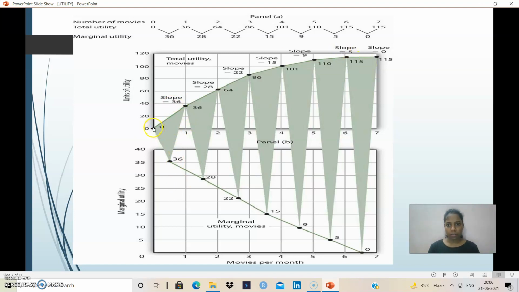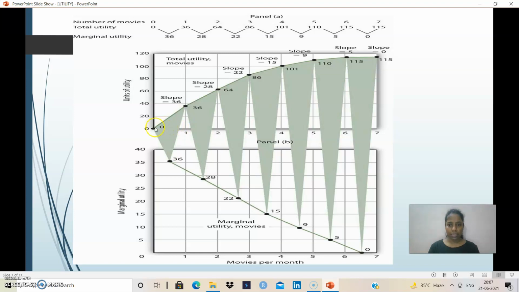The diagram shows that before the consumption of a particular good, the satisfaction or utility is 0. But slowly, as consumption is increased, the utility starts increasing. It increased, and at the consumption of the good at a level of 5, we can see it is the highest. 6 is the highest, and after that it started decreasing.